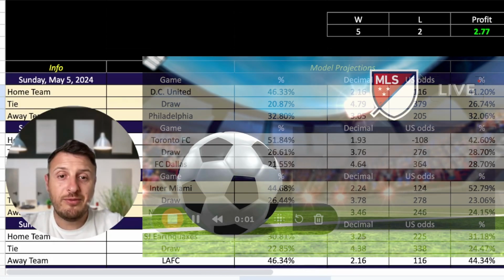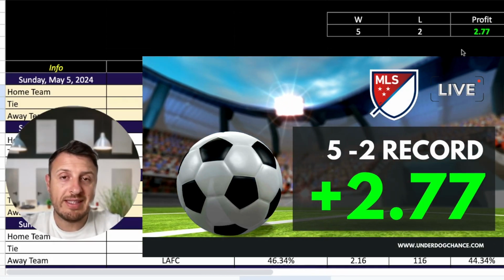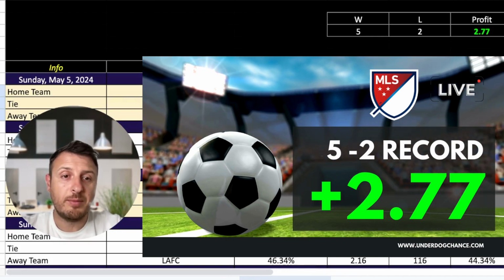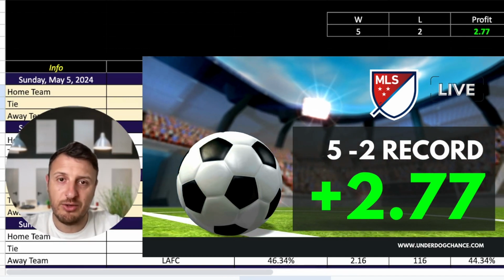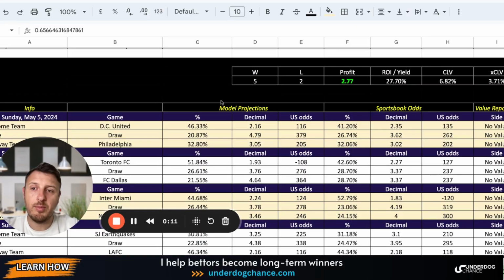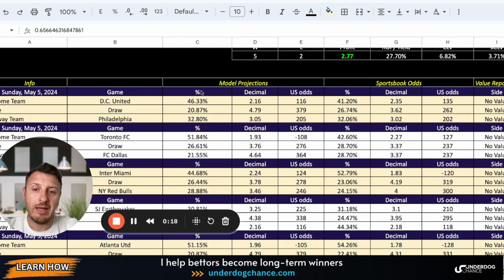Last week I went 5-2 with plus 2.77 units of profit, or yield plus 27.70%, and positive closing line value numbers. So this season I put together a soccer betting model for Major League Soccer where I simply calculate my own percentages, my own decimal odds, American odds, and then I compare with bookmakers' odds. If there is enough discrepancy, then this is potentially a good bet.